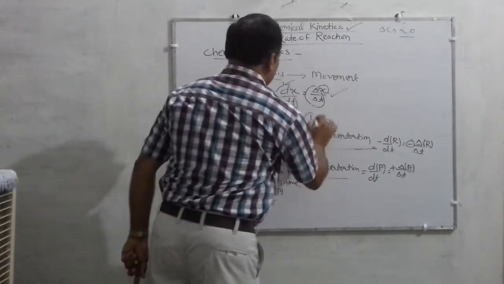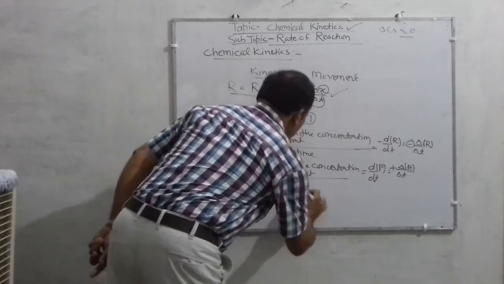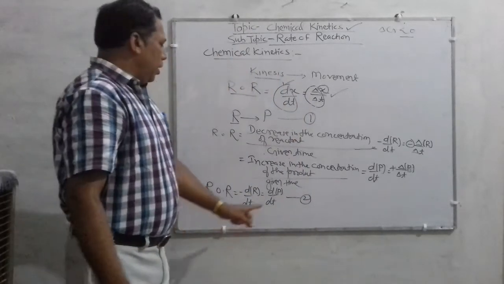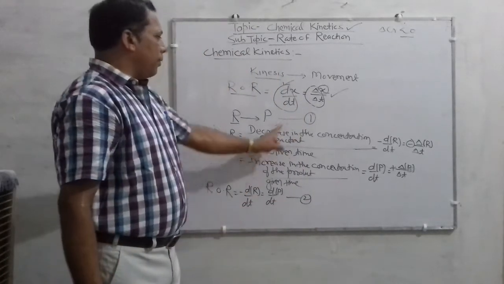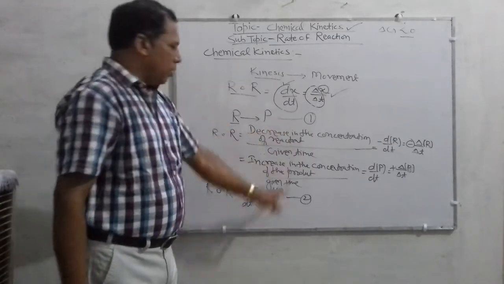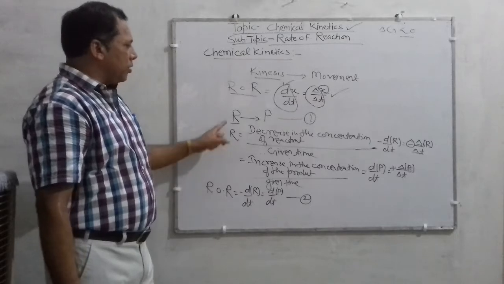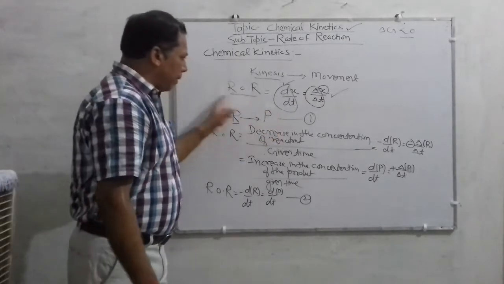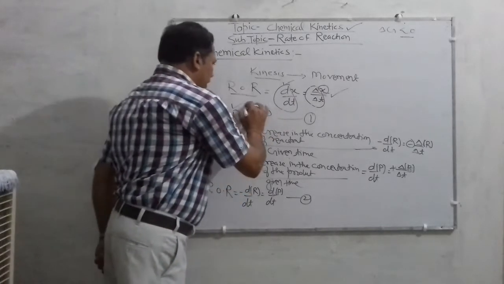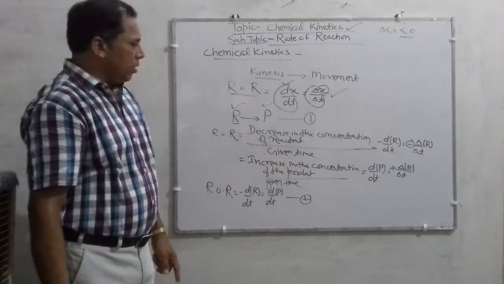Suppose this is equation 1. So equation 2 represents the rate of reaction for equation 1, children. This is the correct representation of rate of reaction for such a type of reaction in which a reactant is just changing into product.